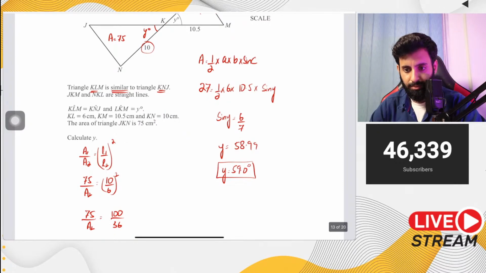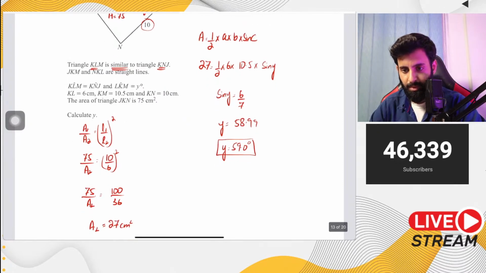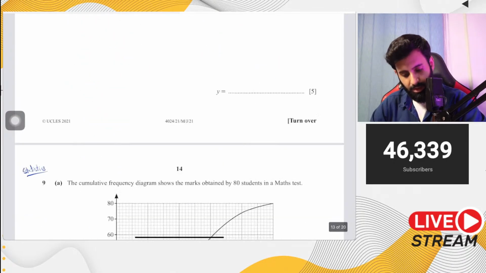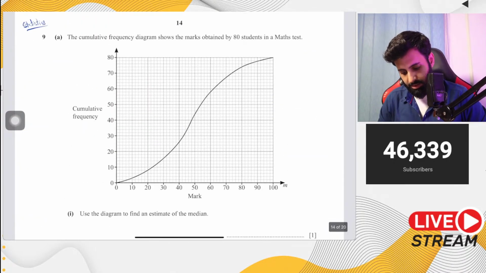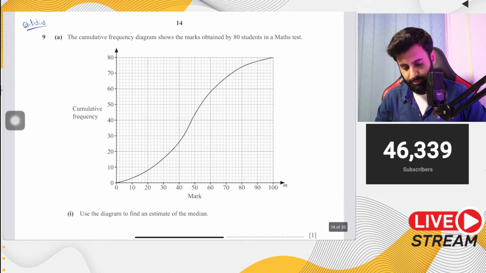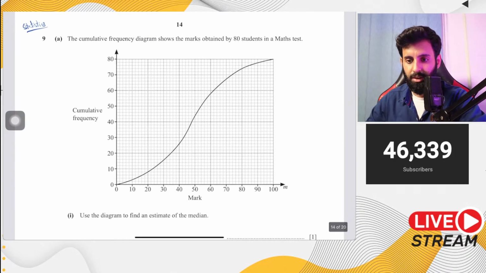Okay, now I want you guys to solve this, okay, and give me a minute. I'll be back. इसको solve करें in the meantime.